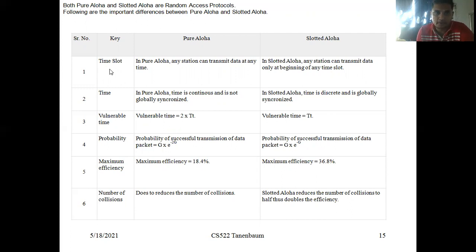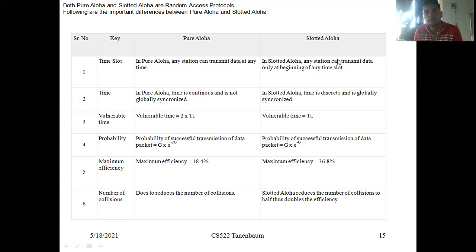So these are the key points. First one is time slot. In pure Aloha, any station can transmit data at any time. That's what we discussed up to now.